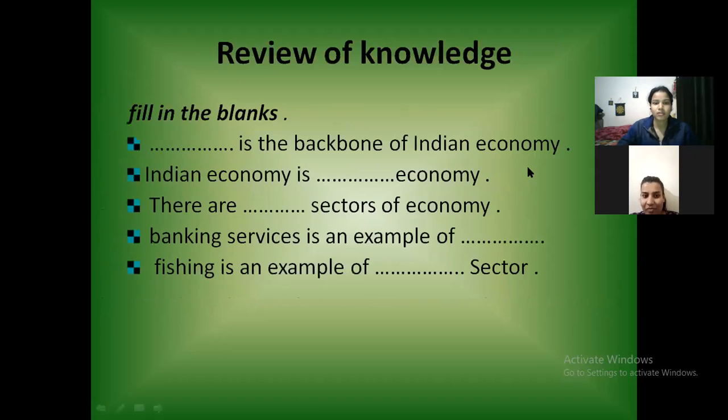Okay, so here are some sentences with a gap, and you have to tell the suitable word which will fall under these gaps. Dash is the backbone of Indian economy. Agriculture is the backbone of Indian economy. Good. Indian economy is dash economy. Indian economy is a mixed economy. Good. There are dash sectors of Indian economy. There are three sectors of economy.